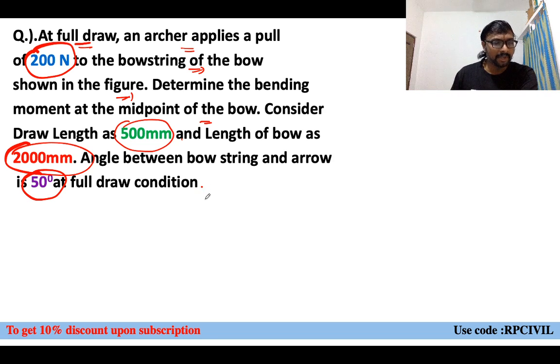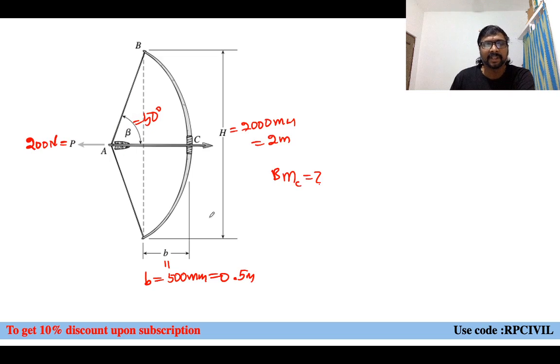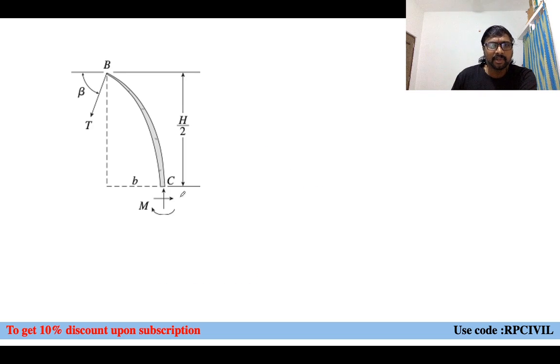And what we need to do? We need to calculate which one? We need to calculate bending moment. And here, when you want to calculate the bending moment at this place C, we require which one? At this place B, we require forces or not? Which force is only available? The components of this tension are available. So first we need to find out the tension here now.